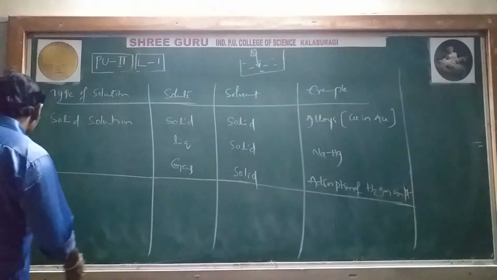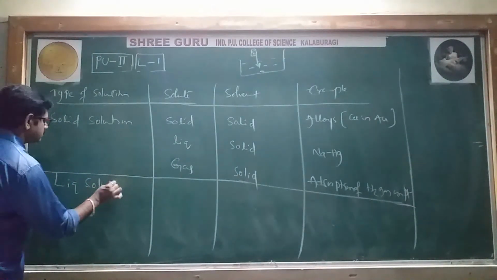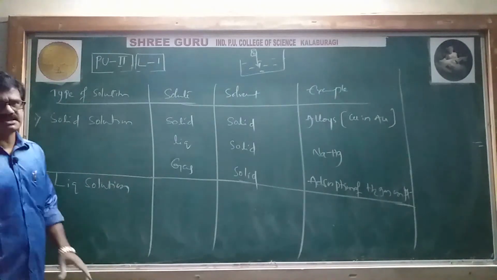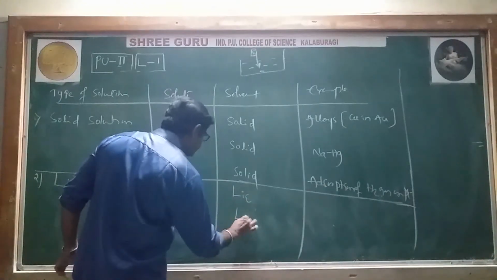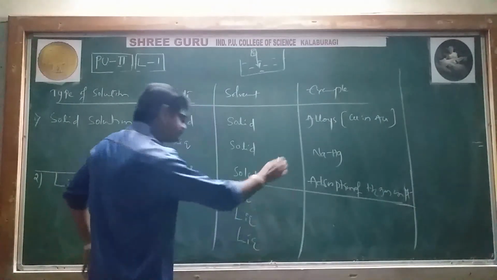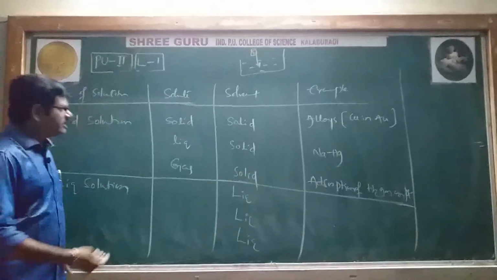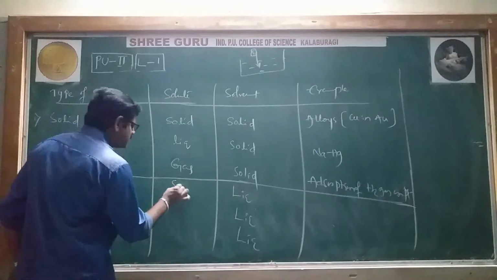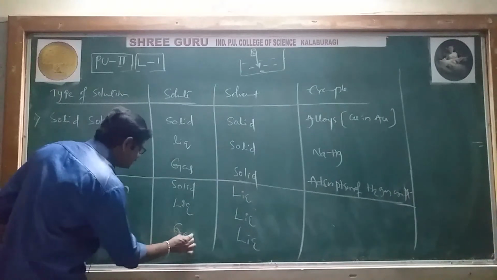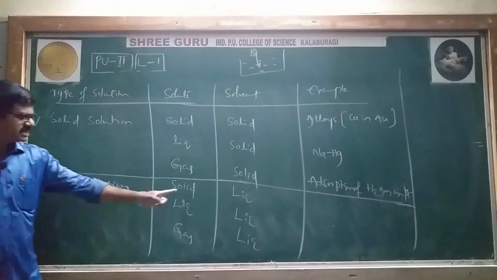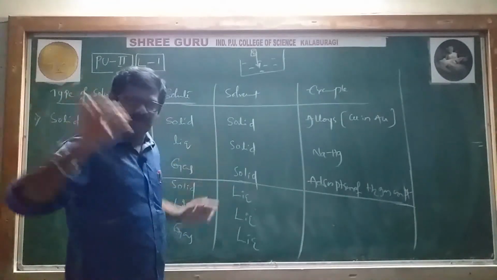Now we will go to the second one, liquid solution. You can guess. Liquid solution means compulsorily the solvent should be in the liquid state, no doubt. Again, the solute may change: solid in liquid, liquid in liquid, gas in liquid. First we'll see solid in liquid. A small amount of solid is present in a large amount of liquid.